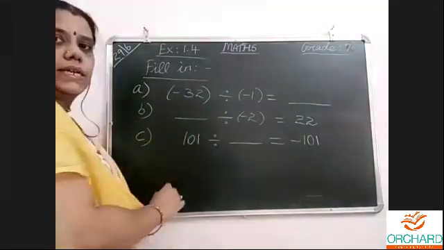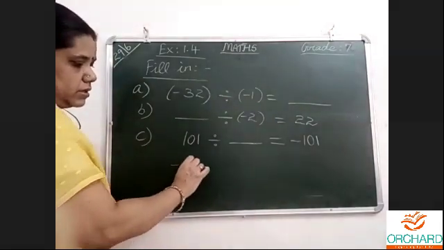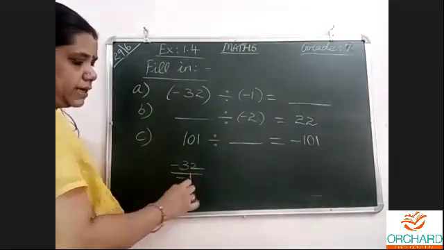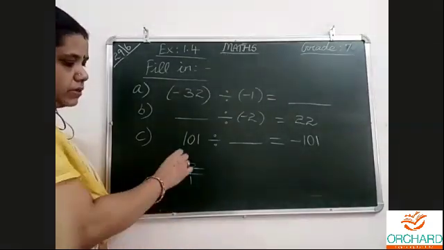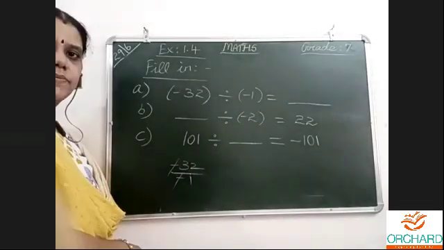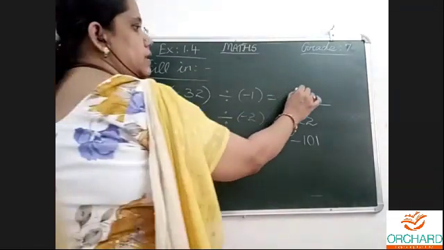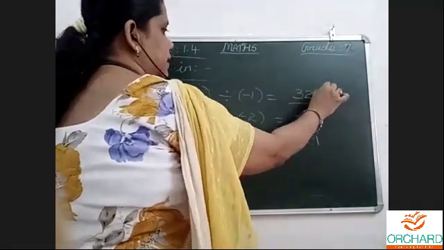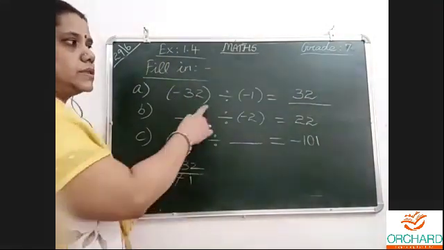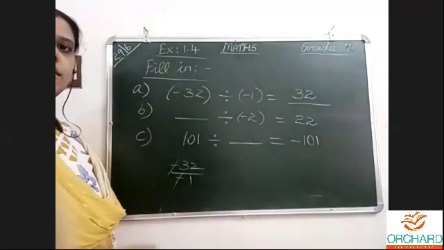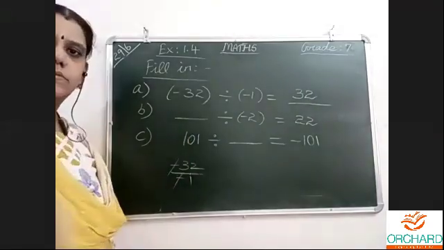-32 divides -1. So you should do it in the rough column like this. -32 divides -1. Minus cancel. 32 divides 1, 32. So plus 32 or 32 you can say. So it's correct. Now type for the second thing.